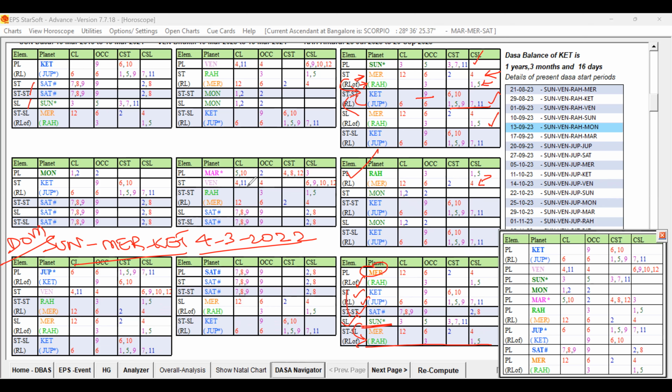Again, Moon and Rahu are strongly playing a role. You can check that in the Sun Dasa, Mercury Bhukti, Rahu itself is playing a role, the second planet, and Sun is playing a role. Moon is not directly playing a role here, but Moon is playing a role.